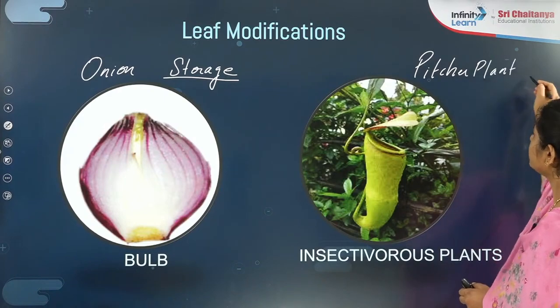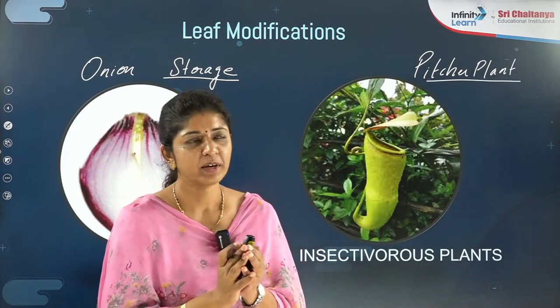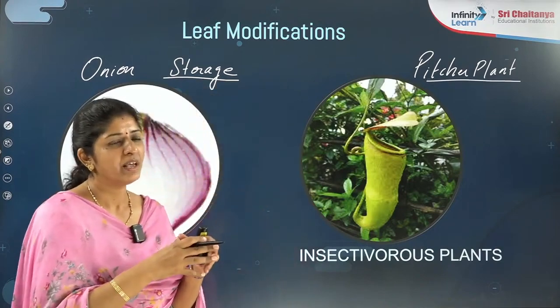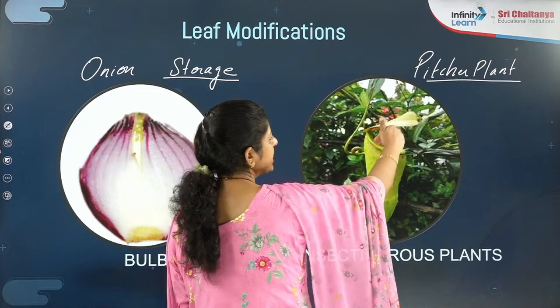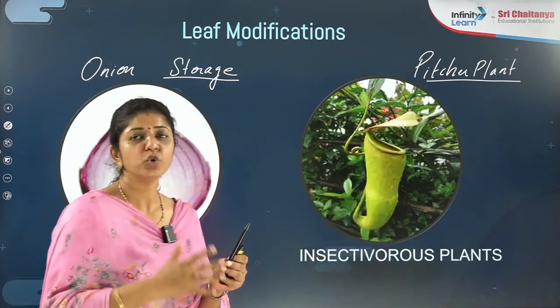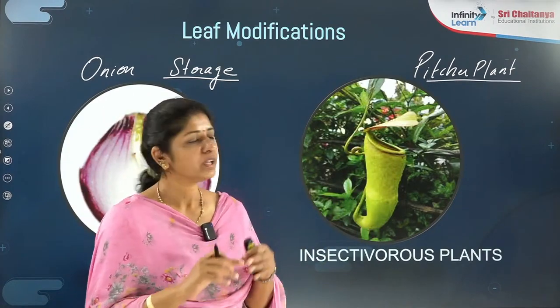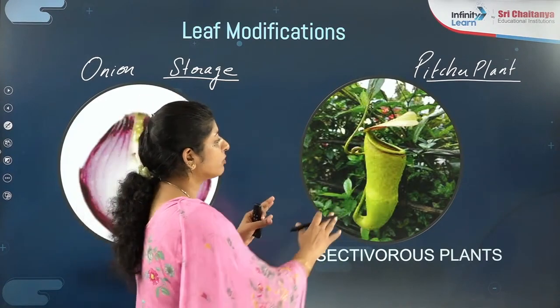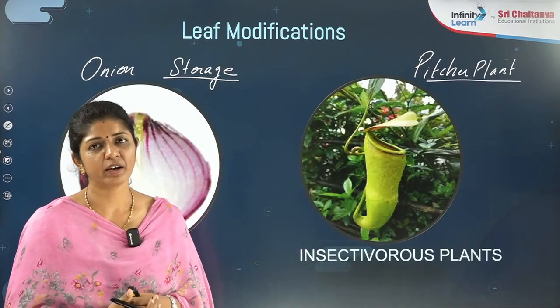Right? Now what will this pitcher plant do? It will overcome the deficiency of nitrogen by trapping insects. Can I say their lamina has now become pitcher-shaped and starts trapping insects to overcome the deficiency of nitrogen in the soil? Now there is no more function of the lamina for photosynthesis, but for capturing insects they are performing that part.